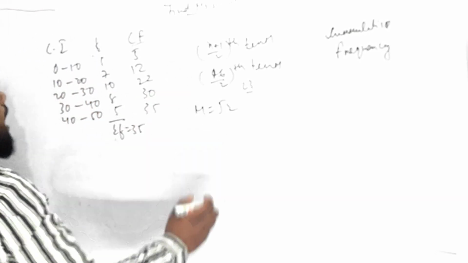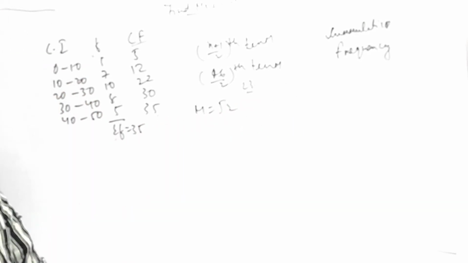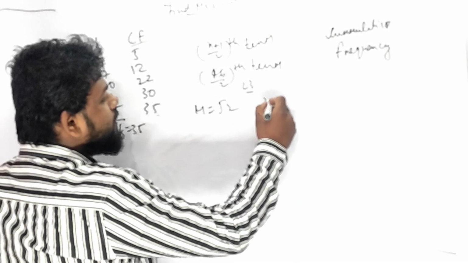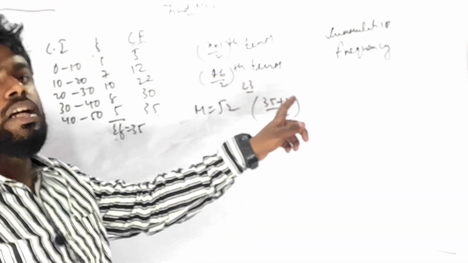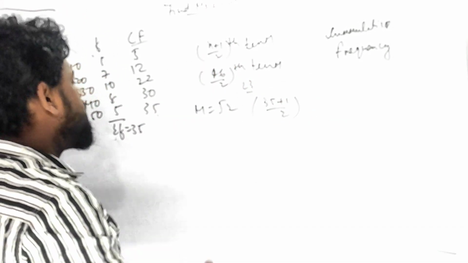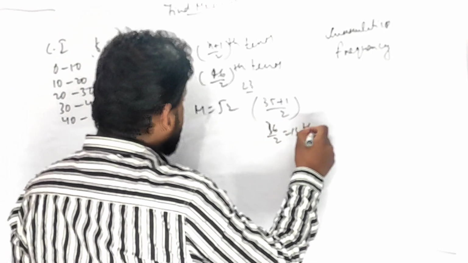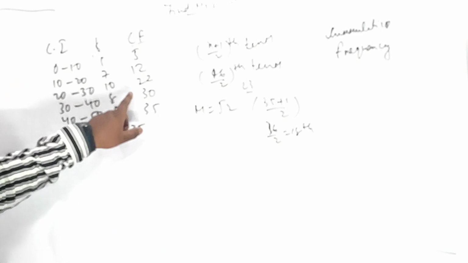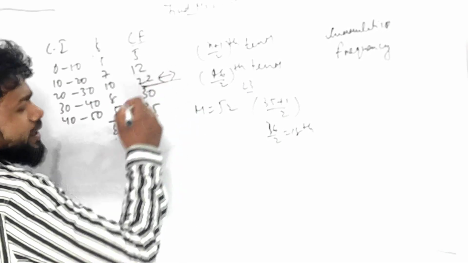35, everyone. Now the topic is all about 35 means what, my dear children? 35 is n. So I have got over here (n plus 1)/2. Do you know how? Because for odd term it is (n plus 1)/2, 35 is odd. You have to put this kind of formula, which is none other than 36/2, 18th term. 18th term मतलब कहीं इस प्रकार में, कहीं यहाँ पर लाई करेगा.